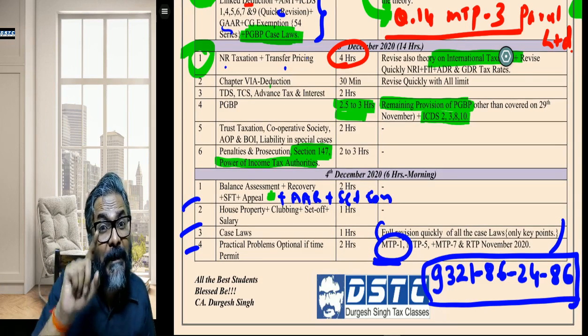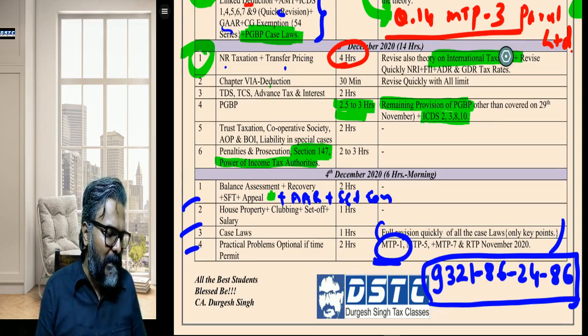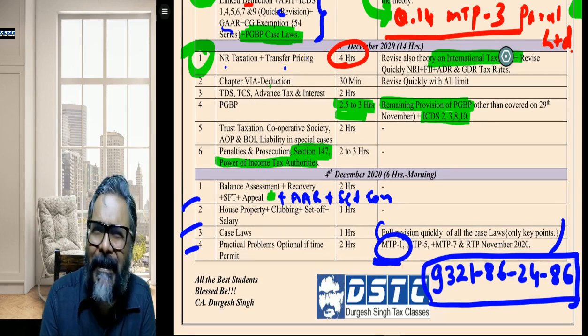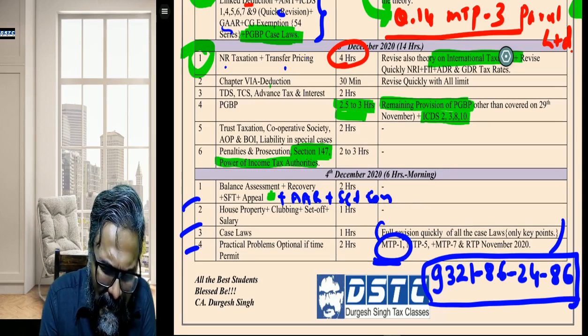They will cover it up, but the momentum is the game. That's exactly what, students, I will say to all of you. I think I have taken enough of your time. I suppose MTP 7 is not required; it is a theory question.